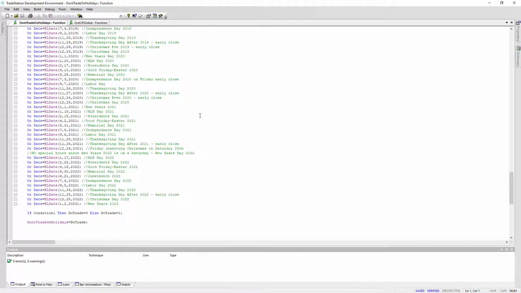Here is the code for the Don't Trade on Holidays function for 2022. It includes New Year's Day of 2023. This is simply a list of dates we don't trade because the stock market is closed or closes early.